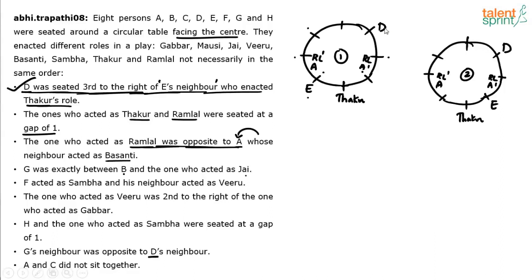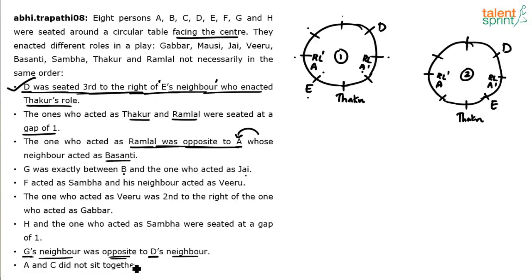While D is already placed in the arrangement in this position, this information will give us multiple positions for G. Because it is not for G and D, it is for G's neighbor and D's neighbor. He says G's neighbor was opposite to D's neighbor. Now who are D's neighbor? D's neighbor can either be this or this. These are opposite to G's neighbor, meaning what? If you consider this as D's neighbor, opposite to D's neighbor is this. This was G's neighbor, so G has to come here or here. You're able to follow? Similarly, if you consider this neighbor of D, opposite is this, and this neighbor is G's neighbor, so G can either come here or here. So multiple positions for G, you understand? So that also is not very useful.